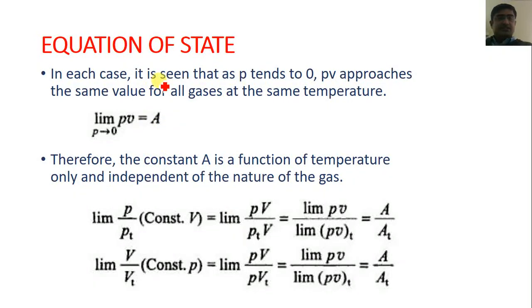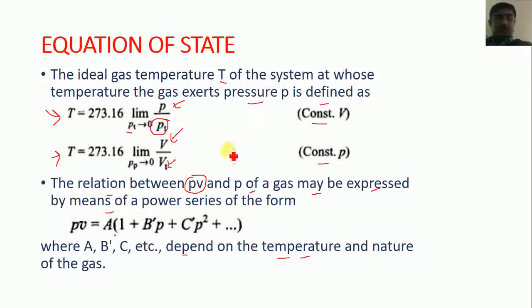So in each case it is seen that as P tends to 0, the product PV approaches the same value for all gases at the same temperature. So if we place the value of P equal to 0, then what happens?